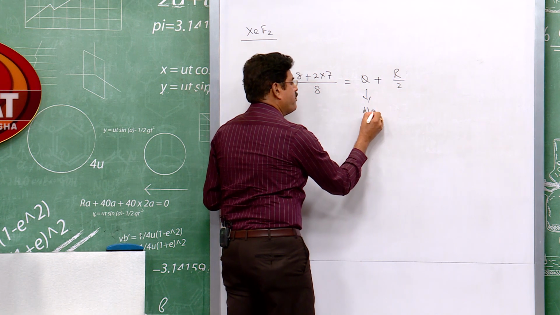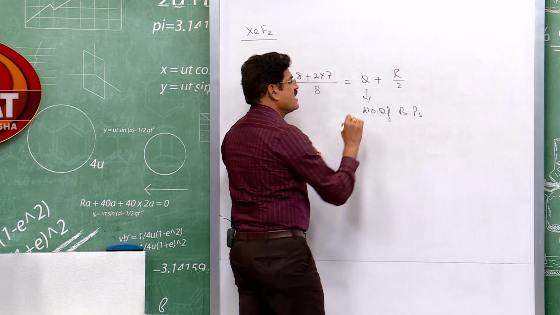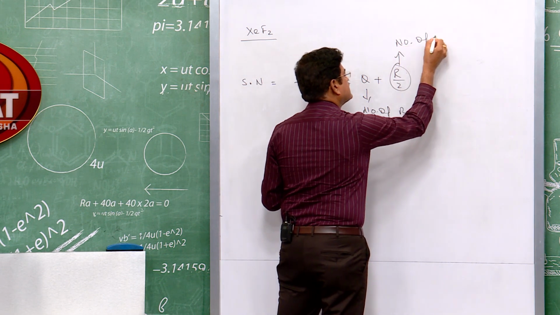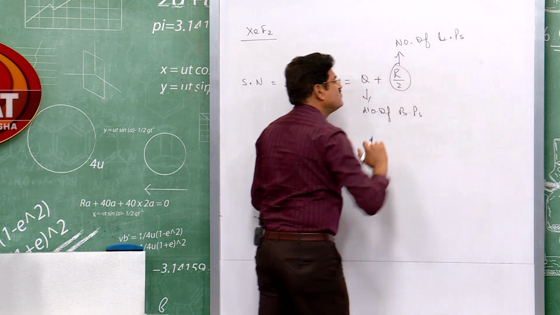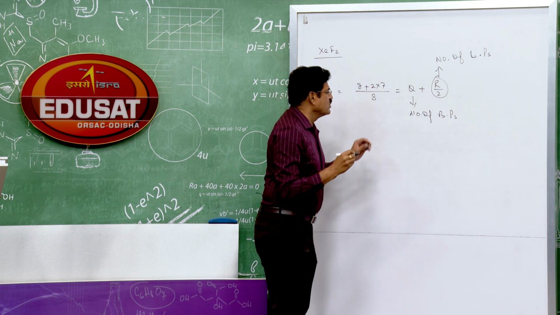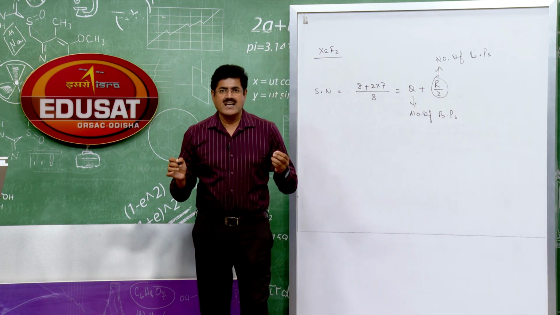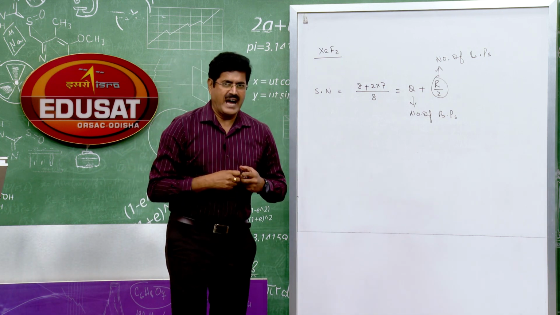Number of bond pairs. And R by 2 is the number of lone pairs. The number of lone pairs plus bond pairs gives the hybridization of the central atom.